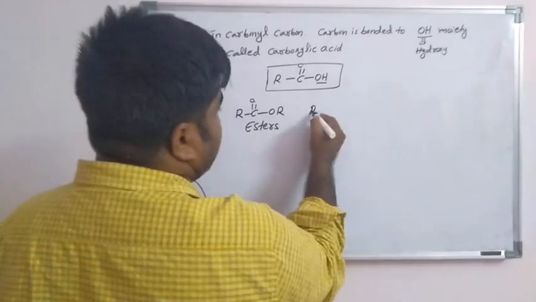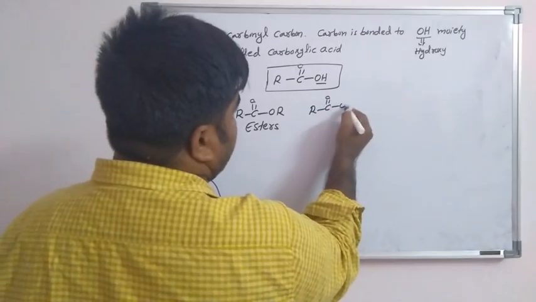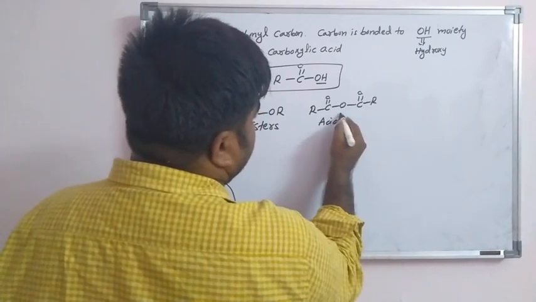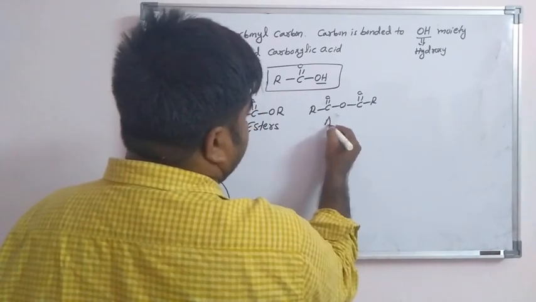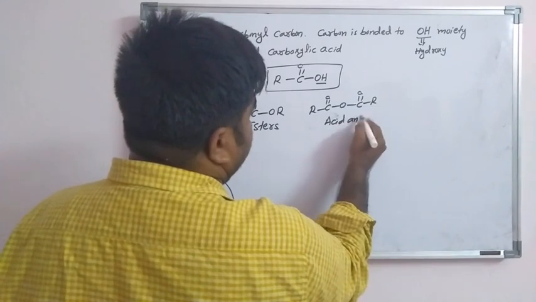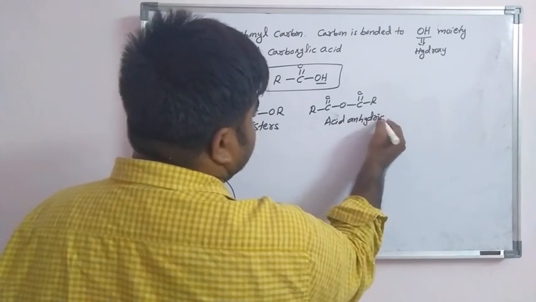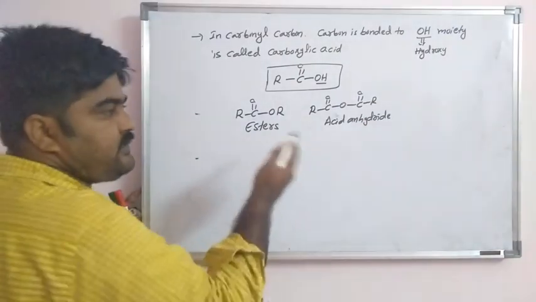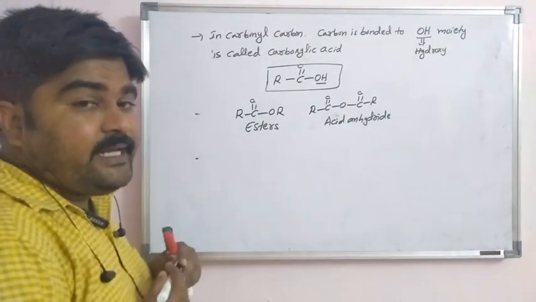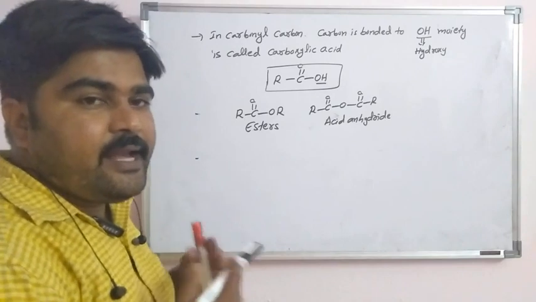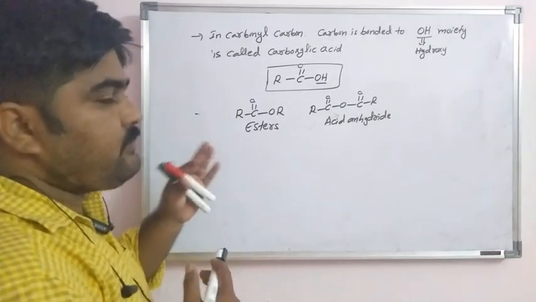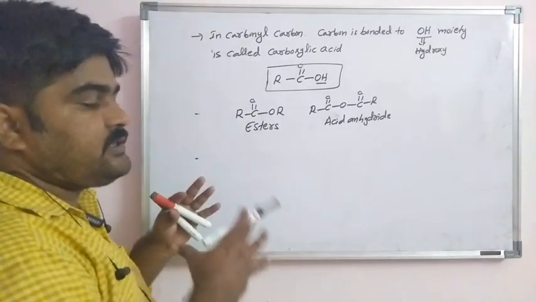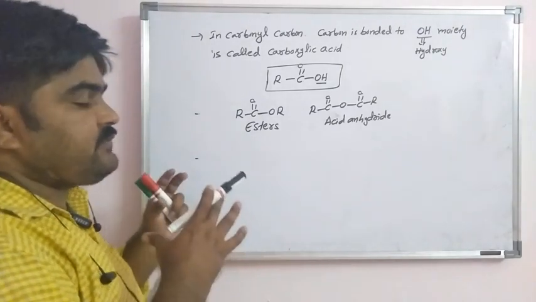This is an ester. An acid anhydride is R C double bond O, C double bond O R. This is an acid anhydride. This is clear, what I am saying. So this is an ester and this is an acid anhydride, derivatives of carboxylic acid.